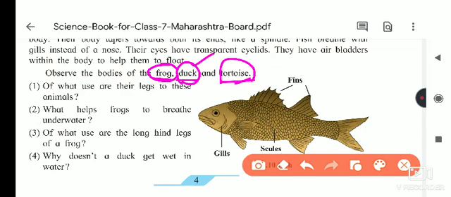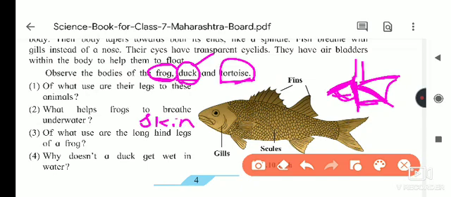If you see the duck's leg, it has a web-like structure in between the finger-like structures. This structure helps the duck at the time of swimming. And how does the frog breathe under the water? The frog breathes under the water with the help of skin.